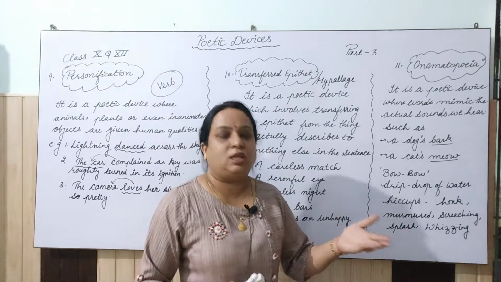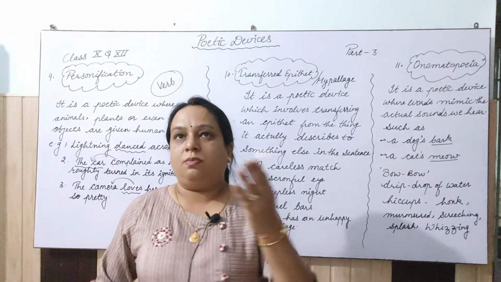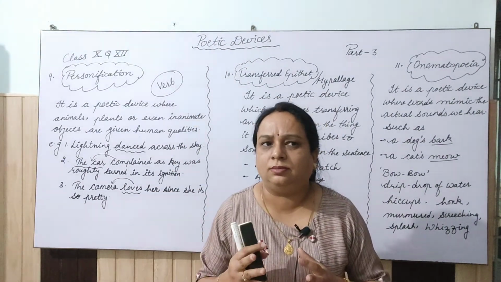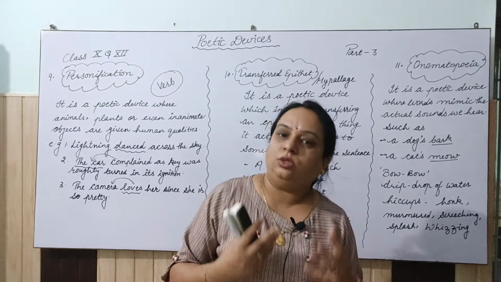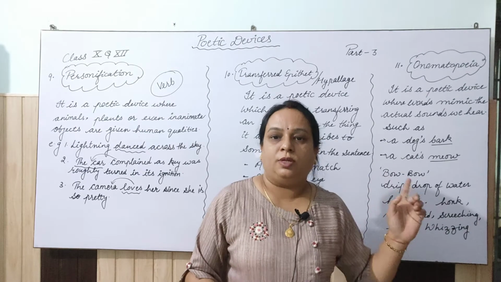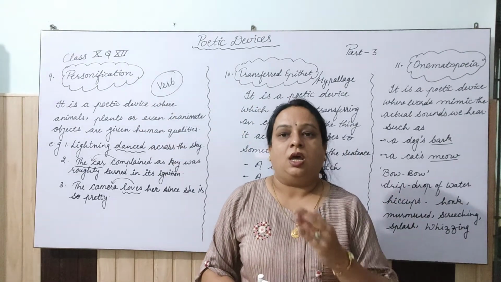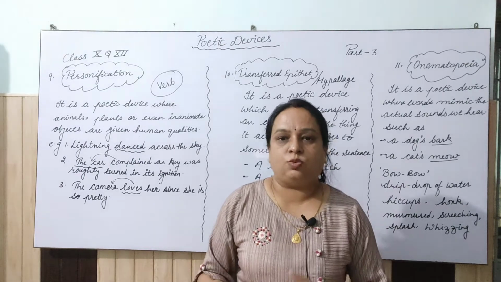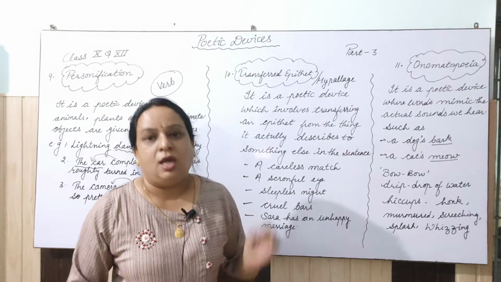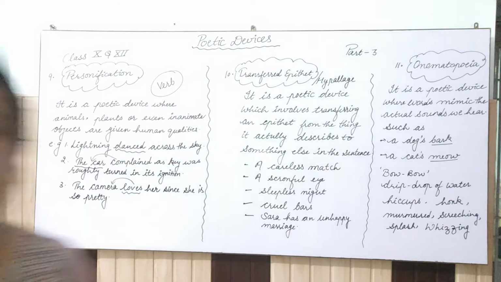Next is splash, we have done. Whizzing sound, or it may be the buzzing of bees. That's onomatopoeia. So dear students, I hope you understand this: onomatopoeia, personification and transferred epithet. Let's do the next one, but before that, let's take the screenshot of onomatopoeia, learn that and try to find out some more examples.